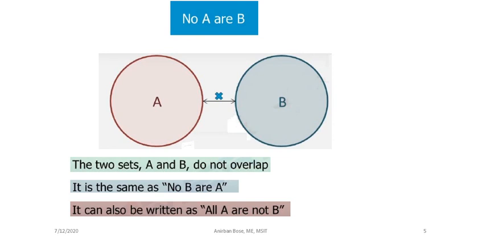And no A is B is exactly the same as no B is A. That means these two sets are disjoint sets. There is nothing common between A and B. So it can also be written as all A are not B. It is all the same.